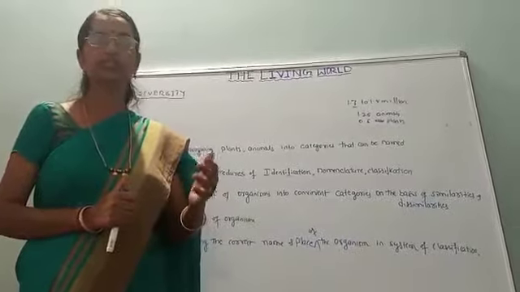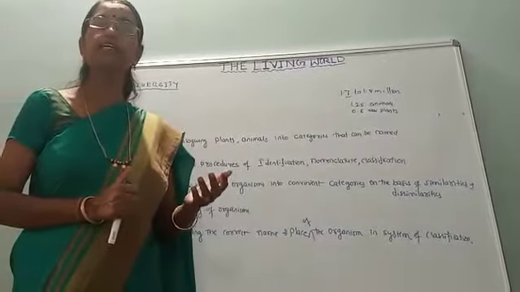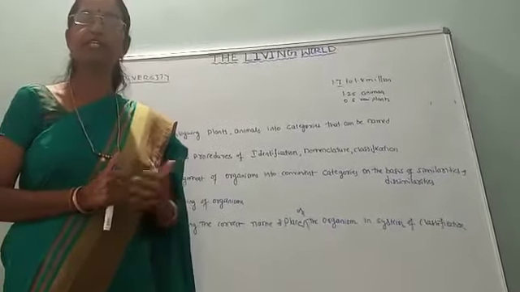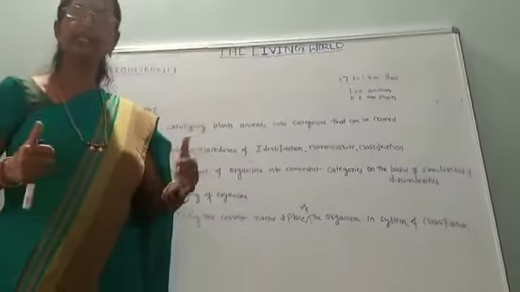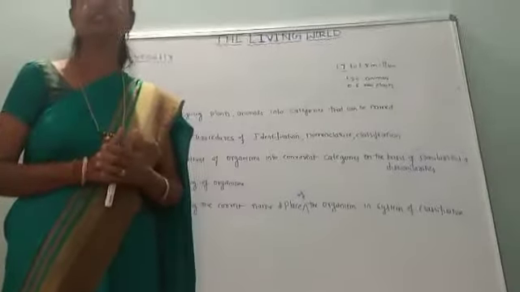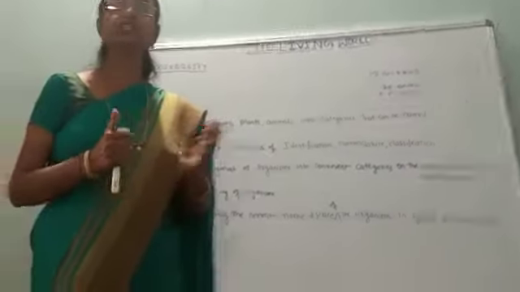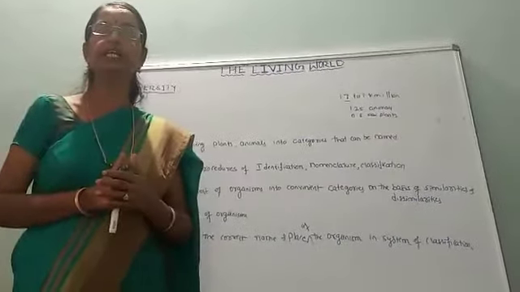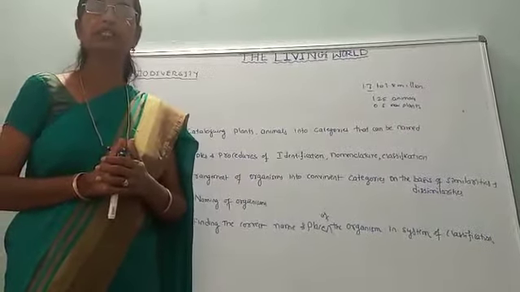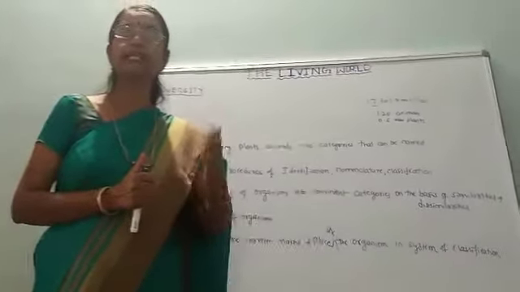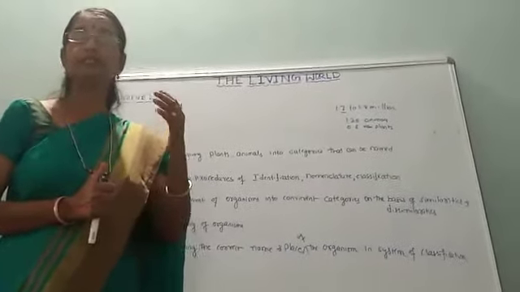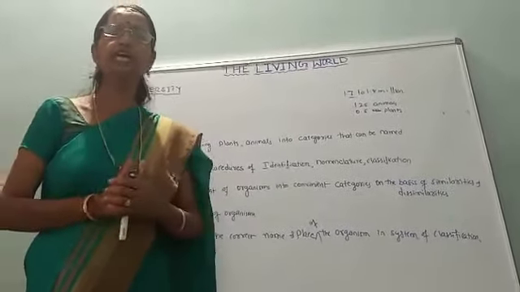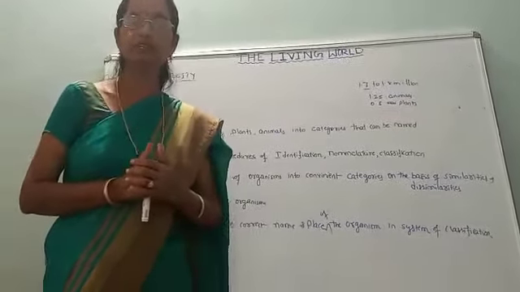like growth, healing of wound, homeostasis, variation. Again, you can add any number of characteristic features, but these are not mentioned in our NCERT reader. For our knowledge sake, we can add any number of characters. Every living organism exhibits homeostasis and also has a specific lifespan. So these are the additional characteristic features that I am focusing on.